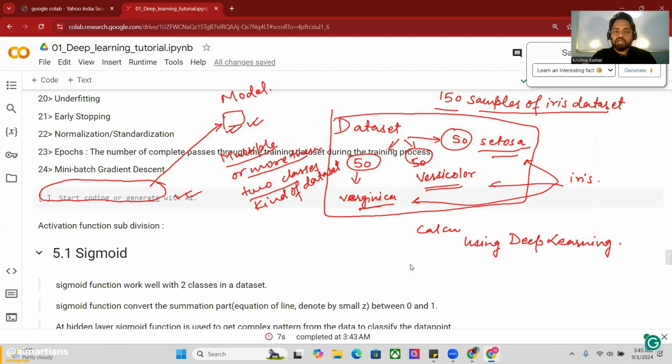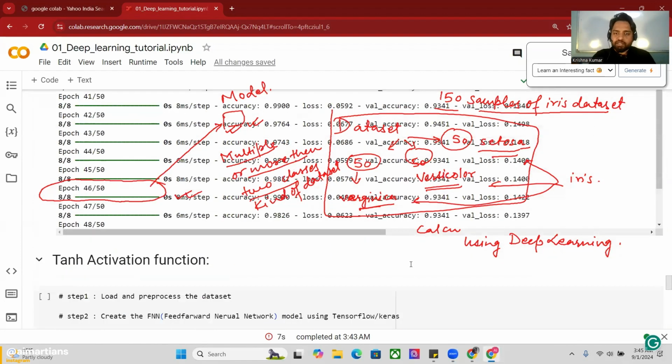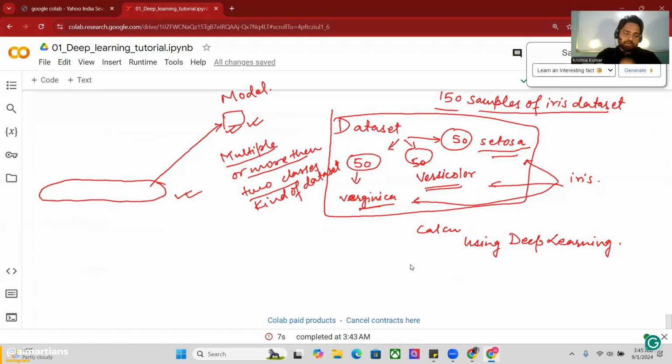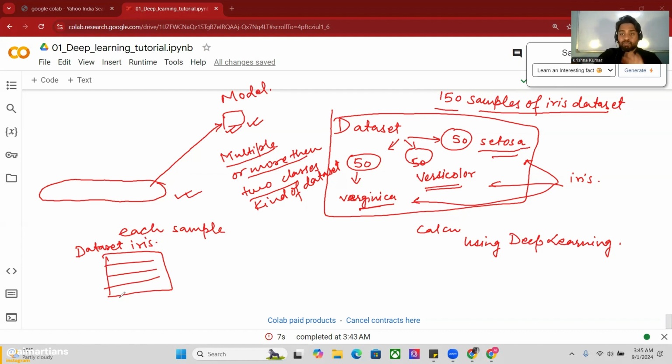I'm scrolling down because I need a white background for this. I have to write a lot of things on the board. Think about it: let's say I have 3 classes in the data set. Suppose this is my data set, the iris data set, where I have 150 samples. For now, I'm just assuming there are only 4 samples: first, second, third, and fourth.